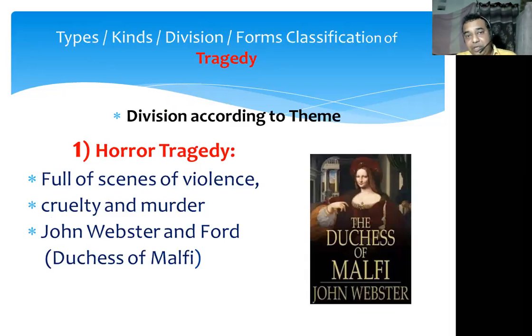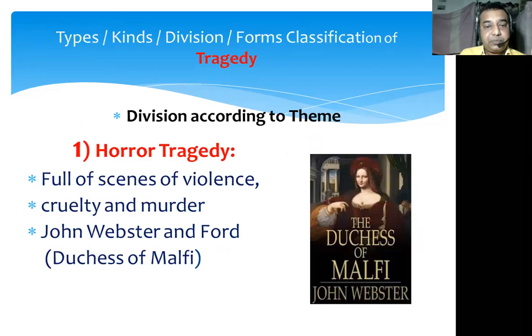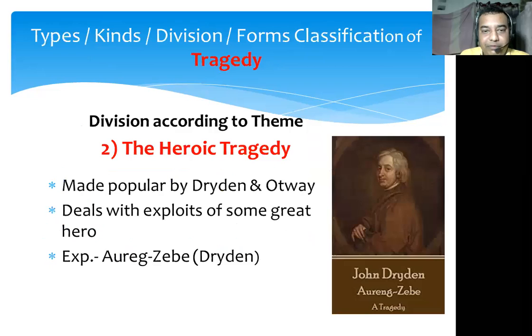Then when we come to the divisions of tragedy according to the theme or subject matter, it is categorized under four subtypes: horror tragedy, heroic tragedy, she tragedy, and domestic tragedy. Horror tragedy is a drama filled with many scenes of violence, bloodshed, revenge, murder, and all those things. The famous example is The Duchess of Malfi, written by John Webster. The heroic tragedy is based on the exploits of some great hero. This kind of tragedy was made popular by Dryden and Otway, and a famous example is Aurangzeb, written by John Dryden.